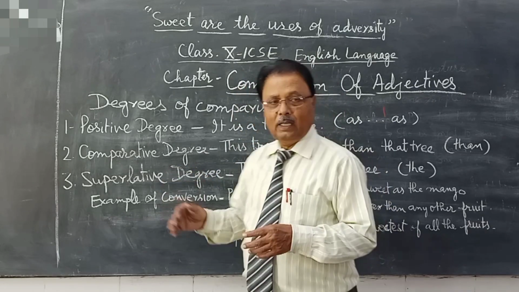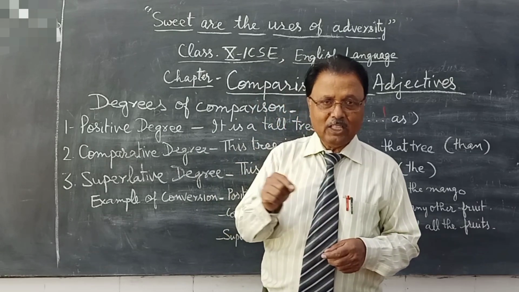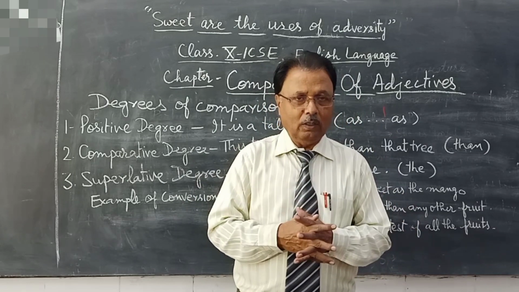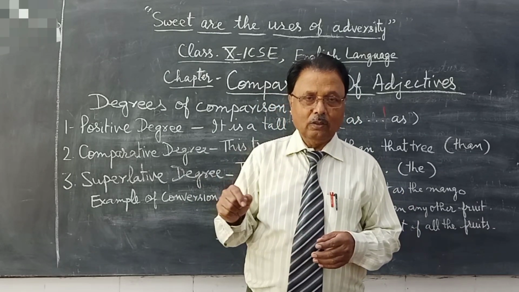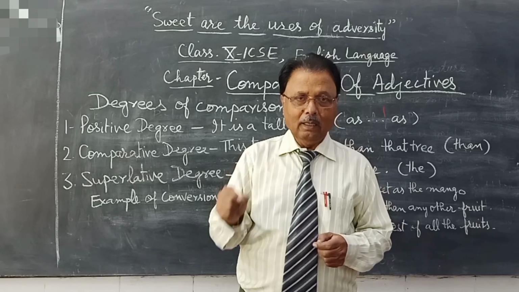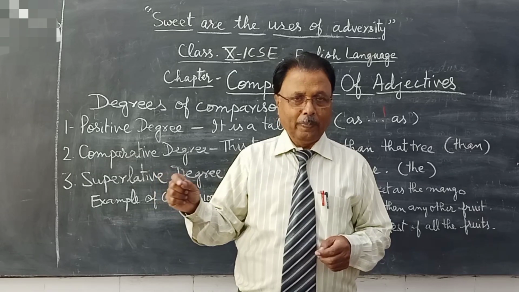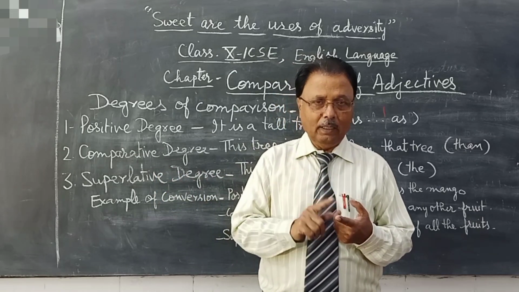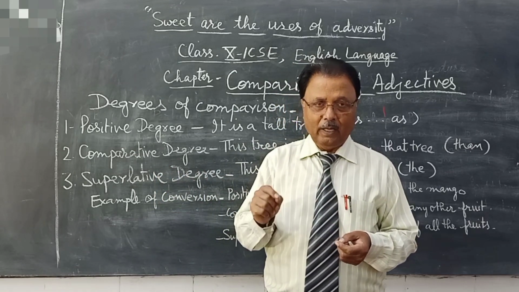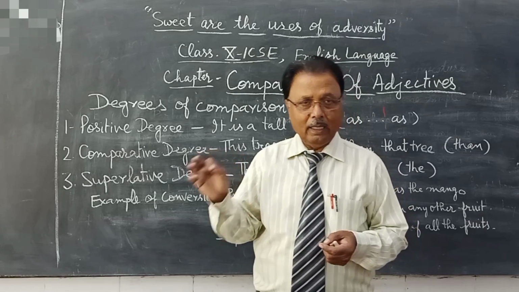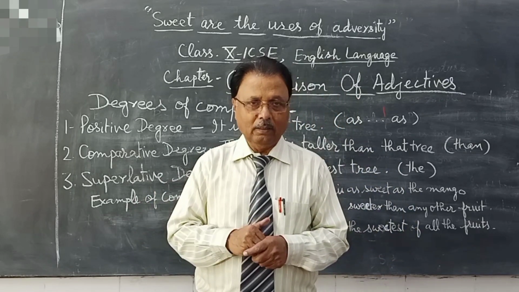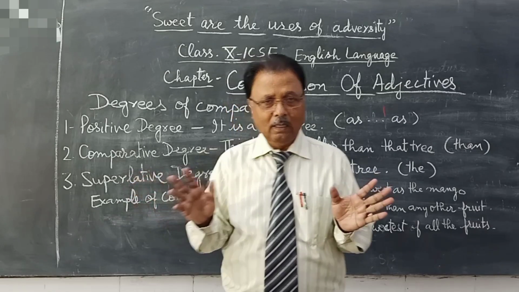And in the superlative degree, est is added to this word. Tall, taller, tallest, T-A-L-L-E-S-T. So tall, positive degree, taller, comparative degree, and tallest, superlative degree. Okay, is it clear, students?